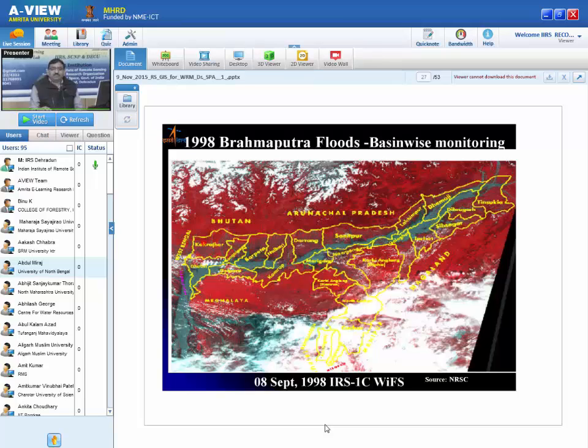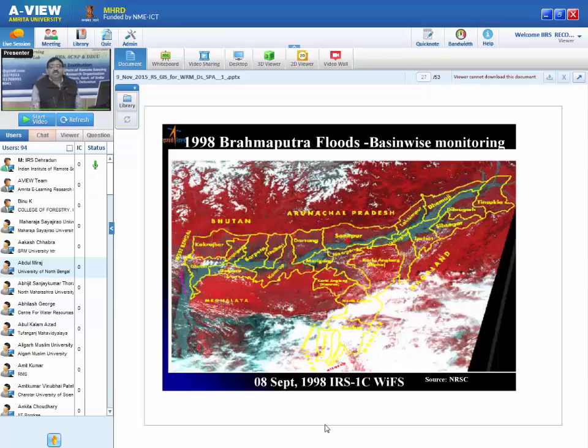For example, in the figure you can see individual district boundaries. If you go to Barpeta, it is affected a little bit. Then Nalbari is affected. Kamrup is not affected that much. Darrang is affected. Morigaon is affected. Sonitpur is affected. Karbi Anglong is not affected. So immediately you will find not only which district is affected, but which part of the district is affected. This is also very important.